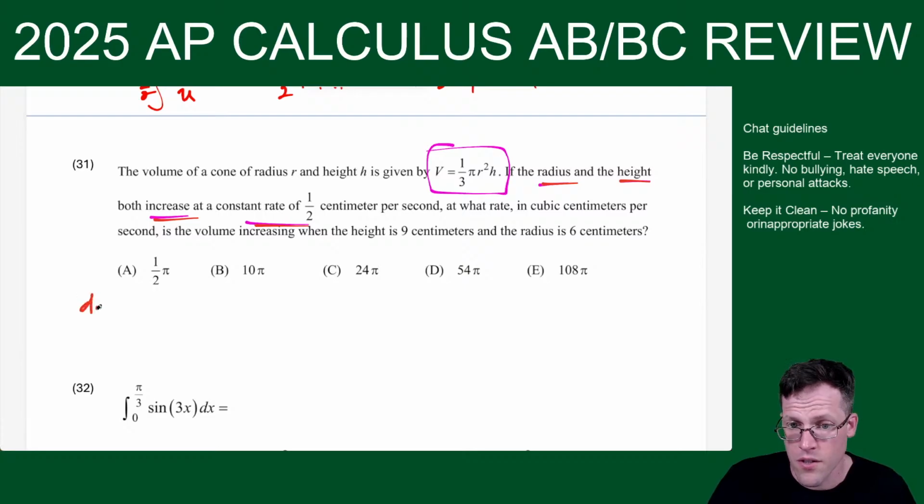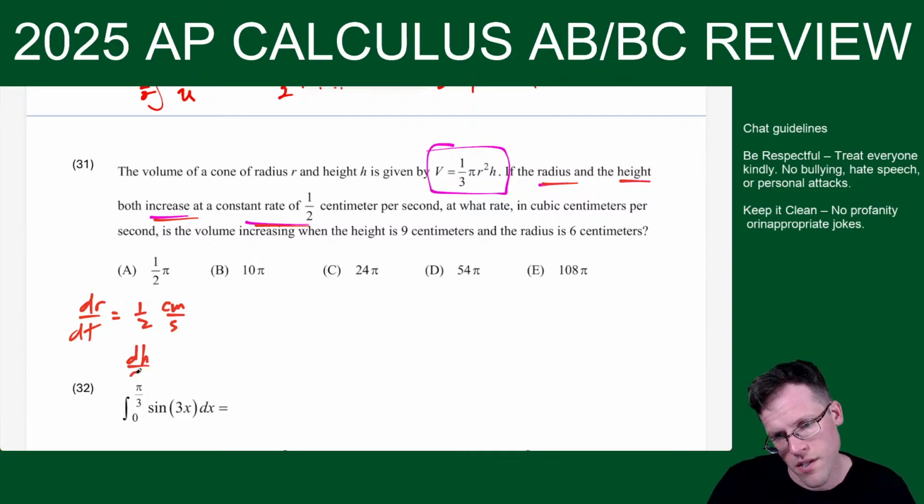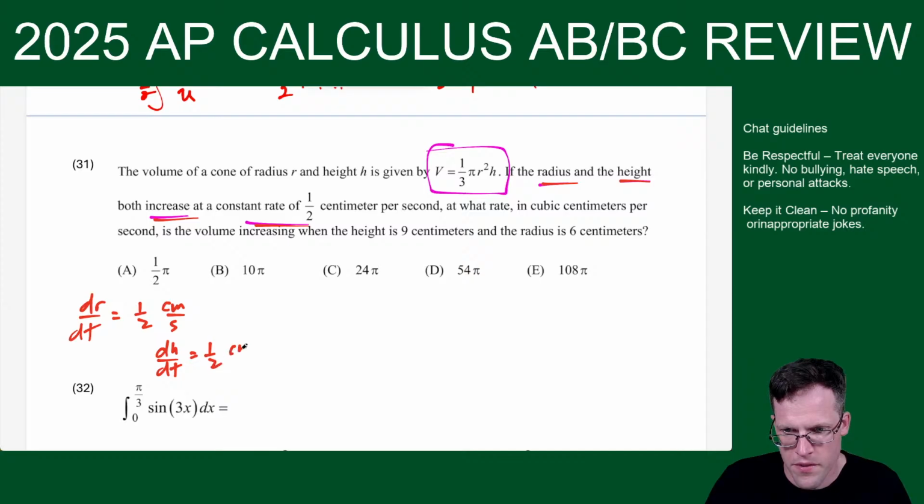They're telling us dr dt equals 1/2 centimeters per second, and dh dt is 1/2 centimeters per second, and they want us to find at what rate in cubic centimeters per second is volume increasing.